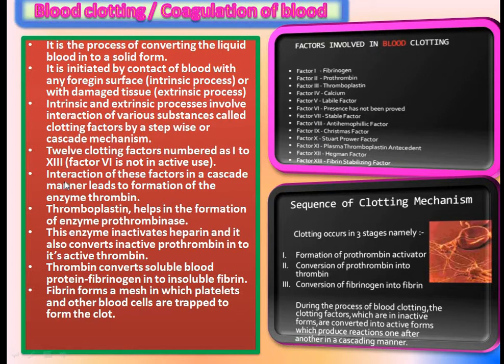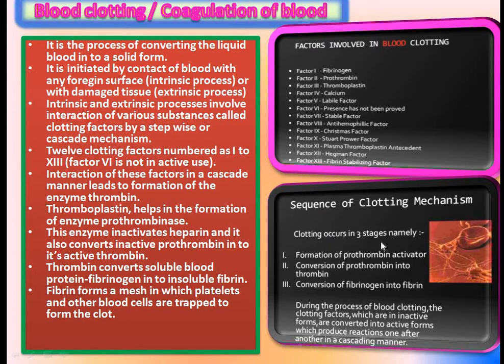Then the interaction of these factors in a cascade manner leads to formation of the enzyme thrombin. That means the interaction of all these factors in a cascade manner leads to formation of enzyme thrombin.